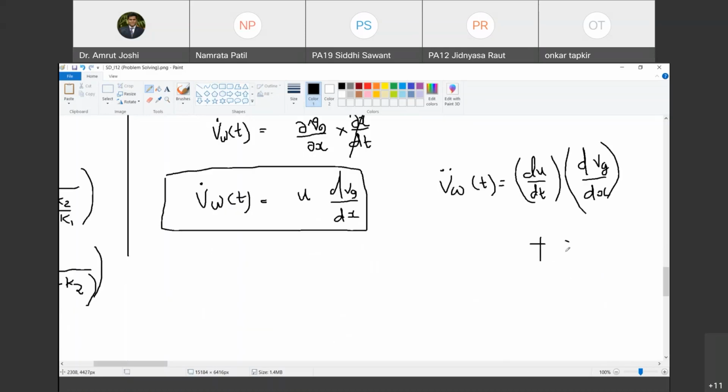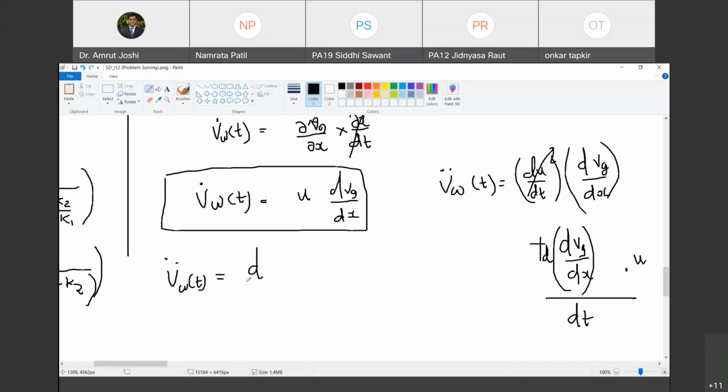Plus dvg by dx, d by dt of that, multiplied by u. चेन रूल अप्लाई किया, इसमें से this term is 0, so first term is going to vanish. So what is the value of vw double dot of t? It is differentiation d by dt of dvg by dx. Are you with me? Well, into u.